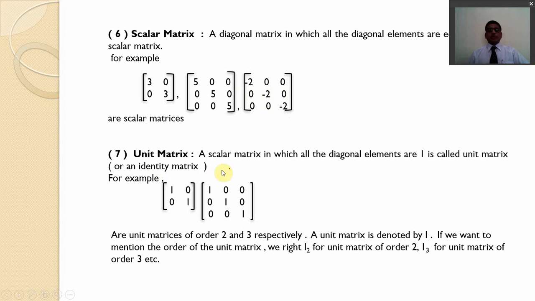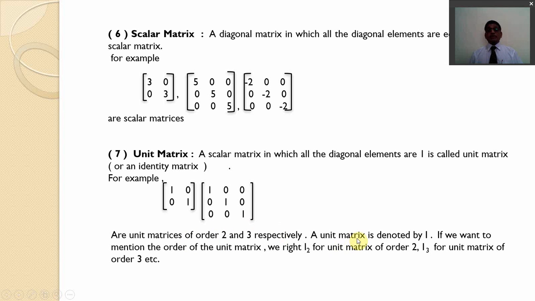Number 7. Unit matrix. A scalar matrix in which all the diagonal elements are 1 is called a unit matrix or identity matrix. For example, in this matrix of order 2 by 2 the diagonal elements are 1, and in the matrix of order 3 by 3 the diagonal elements are 1, 1, 1. So these are unit matrices of order 2 and 3 respectively.